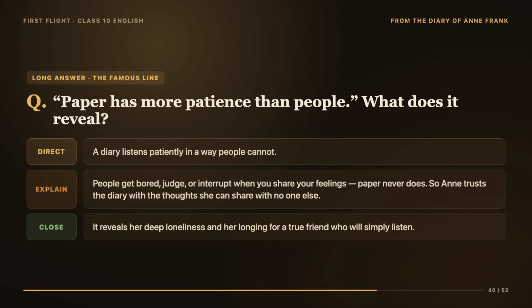Open directly. Anne means that a diary listens patiently in a way people cannot. Then explain. People often get bored, judge, or interrupt when you share your feelings, but paper never does. So Anne trusts the diary with the thoughts she cannot share with anyone else. Then close. This reveals her deep loneliness and her longing for a true friend who will simply listen and understand.